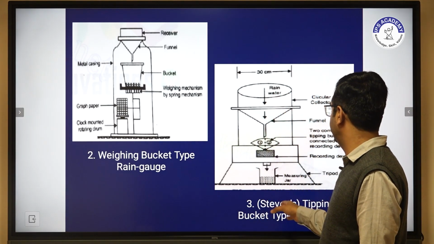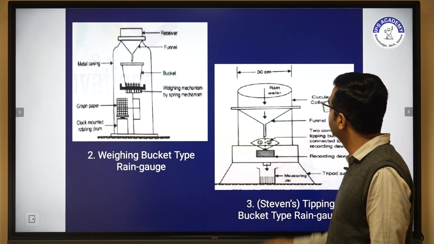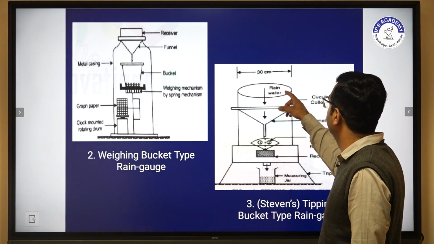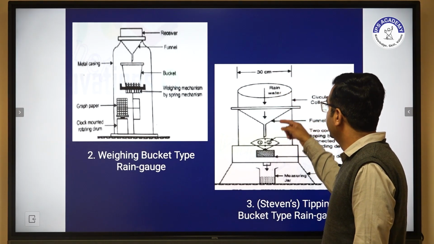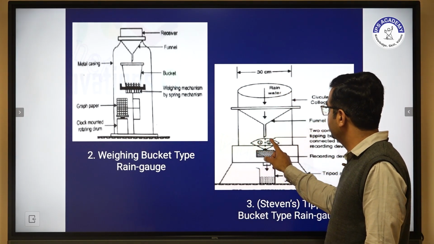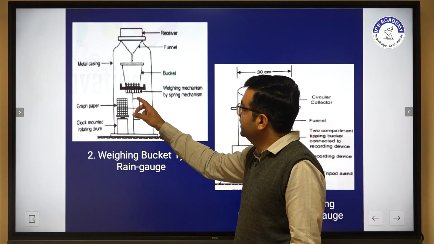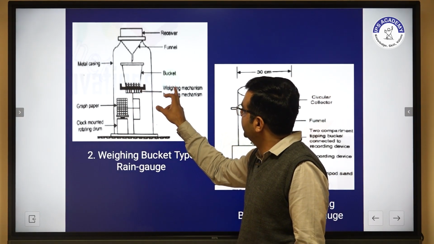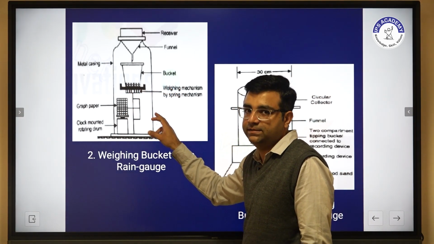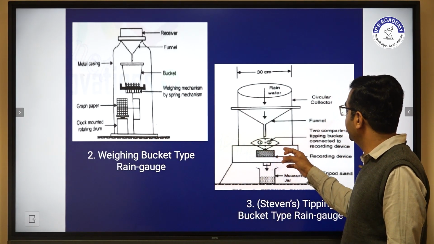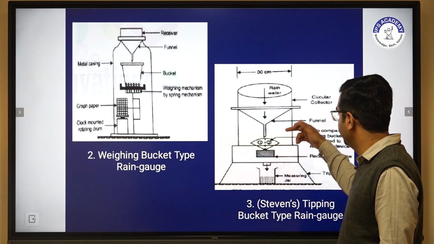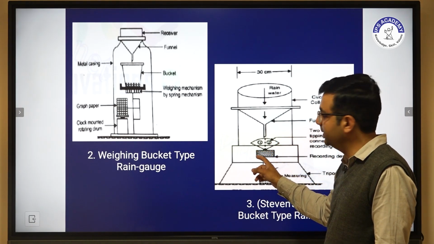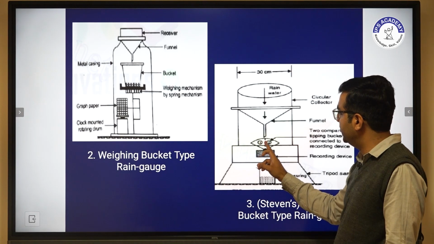Another one is the tipping bucket type of rain gauge, in which rain water is received by the receiver, then collected and transferred into the funnel. Now this mechanism is different: the weighing mechanism uses a spring balance, while this recording rain gauge has a tipping bucket arrangement, or a pivot arrangement, with 2 compartments, 1 and 2.